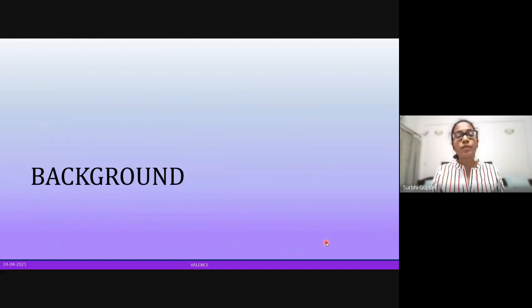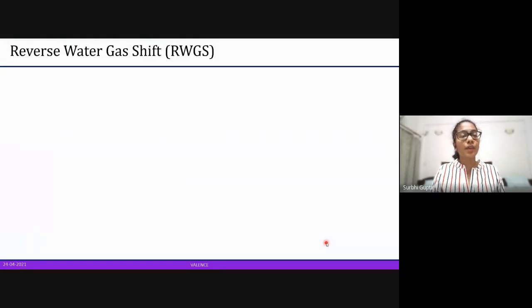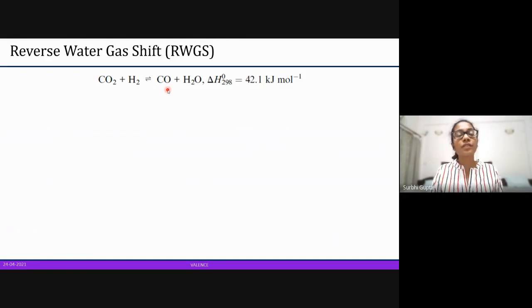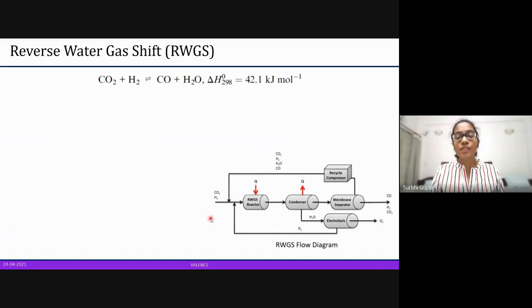So let's go into a little bit of background about the processes, and it'll make it easier to understand what is going on. So reverse water gas shift is a process in which carbon dioxide and hydrogen are reversibly converted into carbon monoxide and water. So this is a flow diagram for the process. Carbon dioxide and hydrogen enter the reactor. Heat is given to the reaction. That is, it is an endothermic reaction.